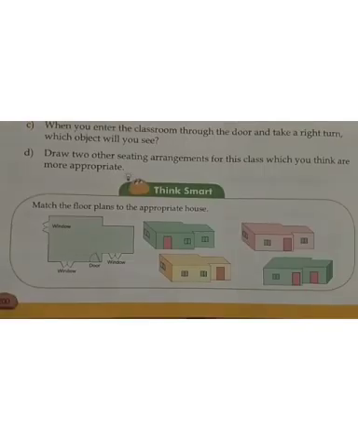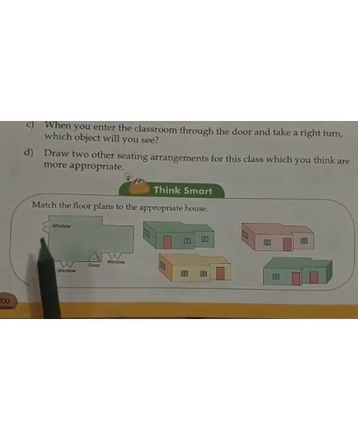In this picture, one floor plan is given here. This one is the plan. This one shows window, window, door and window. Then some house pictures are also given here. You will find the floor plan is for which house.